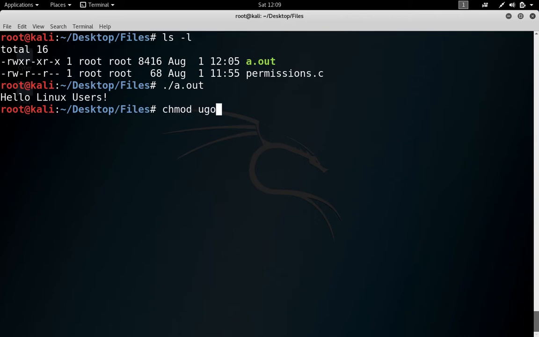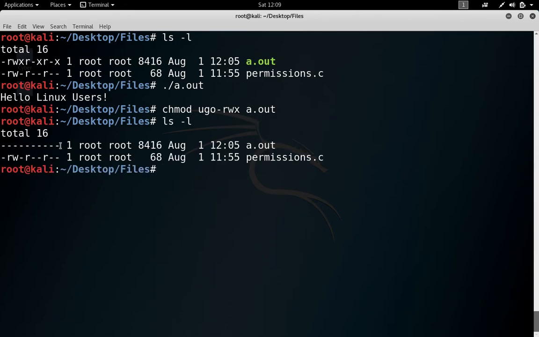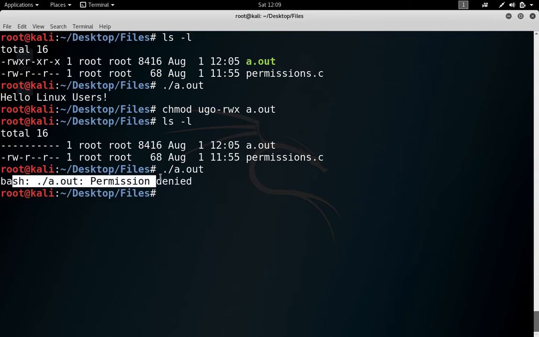For that you have to use ugo hyphen rwx, and then the file name is a.out. Try to execute the ls -l command again, and now you can see all the entries are hyphen. That means all the permissions are revoked here. Try to execute this, and you can see a.out permission has been denied.